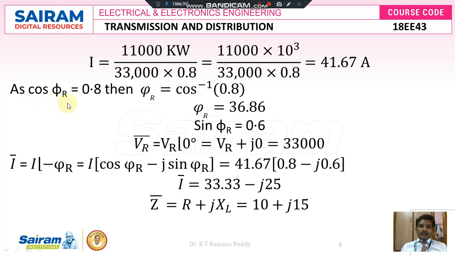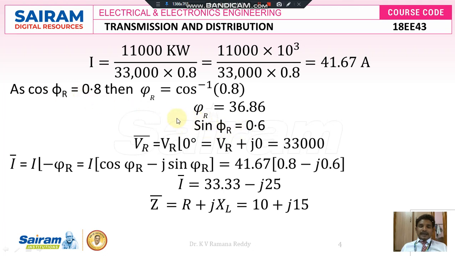Similarly, the receiving end power factor in the problem is already given, cos φR equal to 0.8. Then the receiving end phase angle φR is equal to cos inverse of 0.8, and cos inverse of 0.8 gives the receiving end phase angle φR equal to 36.86 degrees. Therefore sin φR is equal to 0.6. So in the given problem, we note that the receiving end cos φR is 0.8 and sin φR is 0.6.